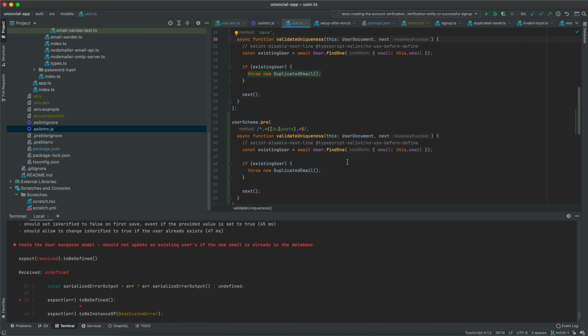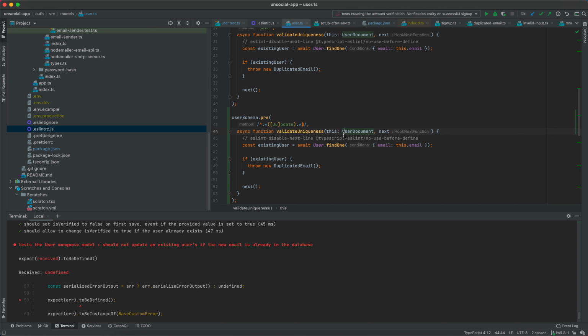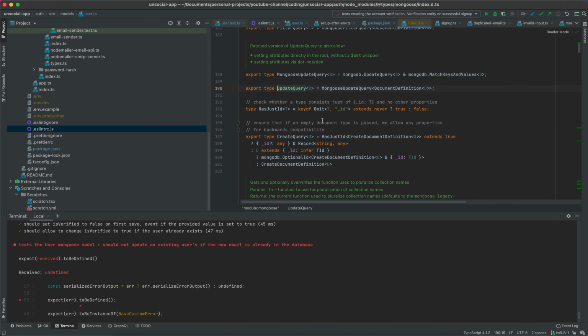And when we work with update functions in Mongoose, the this of the function is not just the user document. The this of the function is actually an update query object, and this update query object is going to be typed with our user document. So if I come to the definition of UpdateQuery, as you can see, it receives a generic value here, D, which is then used to type the document definition. But in addition to this document definition, we have other fields.